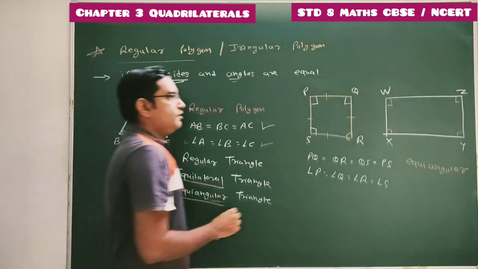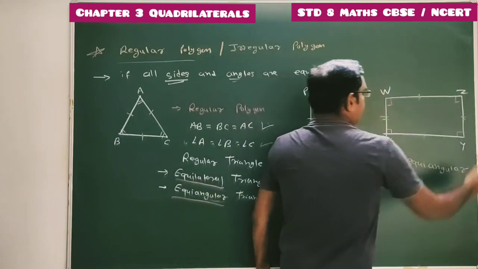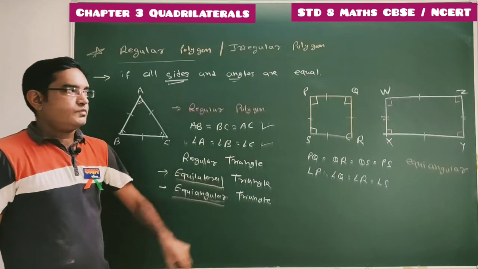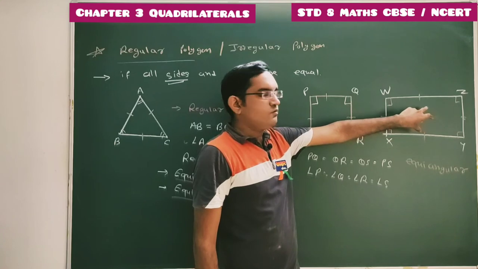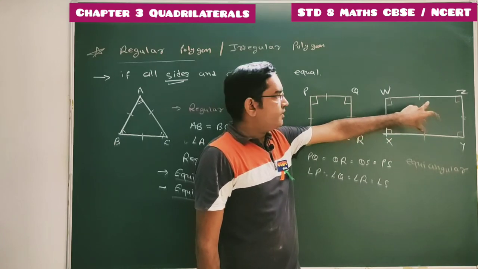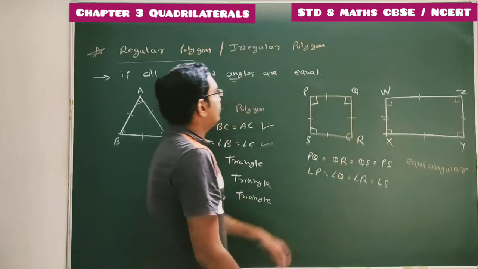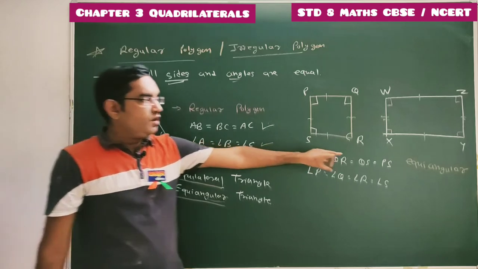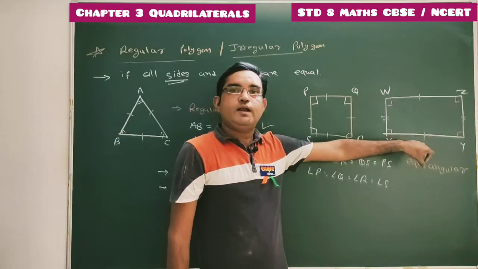But here all sides are not equal, so this is an irregular polygon. Rectangle is nothing but one type of quadrilateral, and this is one polygon. In this polygon all sides are not equal, hence this is an example of an irregular polygon. So this irregular polygon is equiangular but not equilateral.